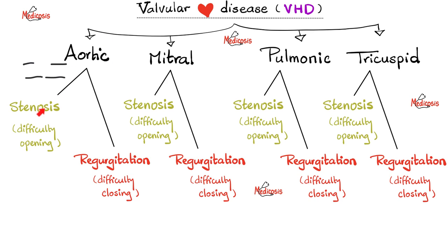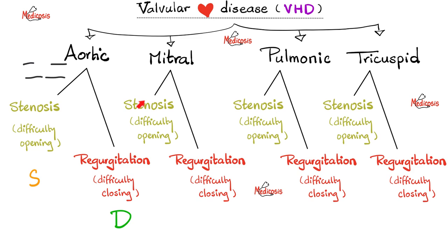Let's talk about aortic stenosis, difficulty at opening. But when was the aortic valve supposed to open in the first place? Is it during systole or during diastole? The answer is during systole, and that's why aortic stenosis is a systolic murmur. How about aortic regurgitation? Difficulty at closing. But when was the aortic valve supposed to close? During the diastole of the ventricle, and that's why aortic regurgitation is a diastolic murmur.